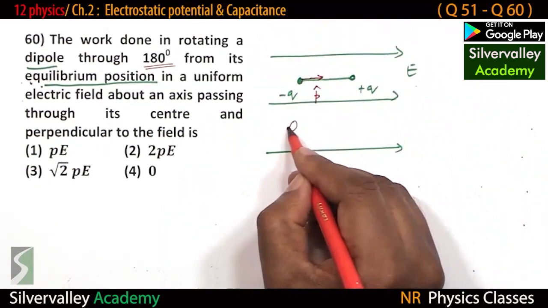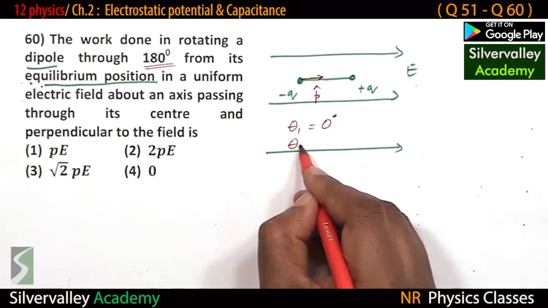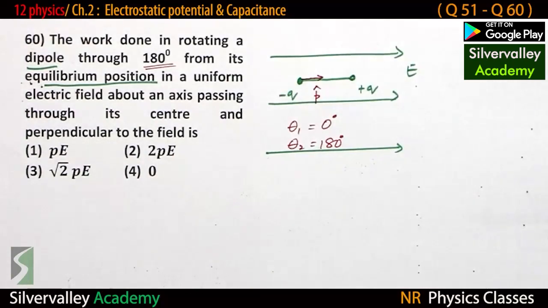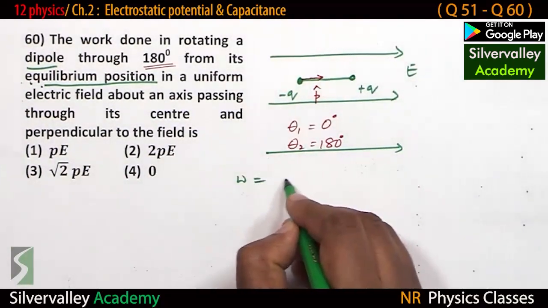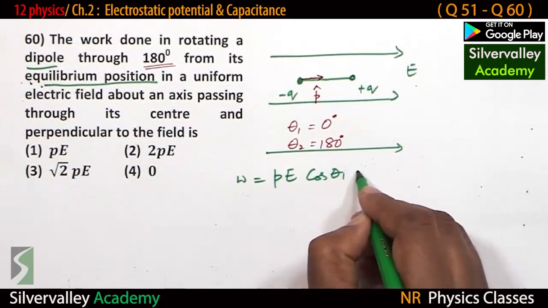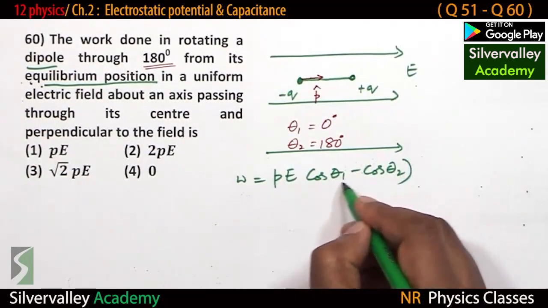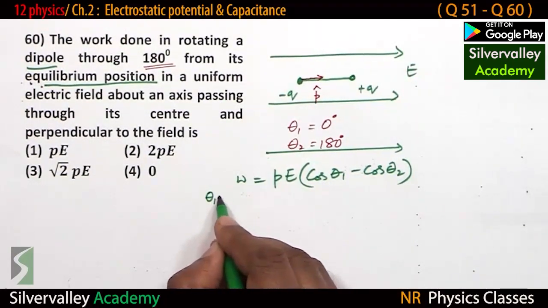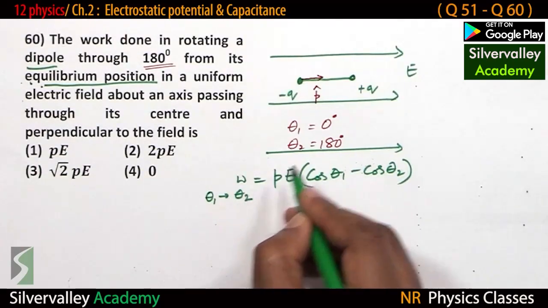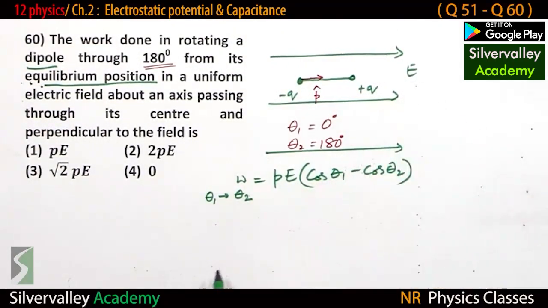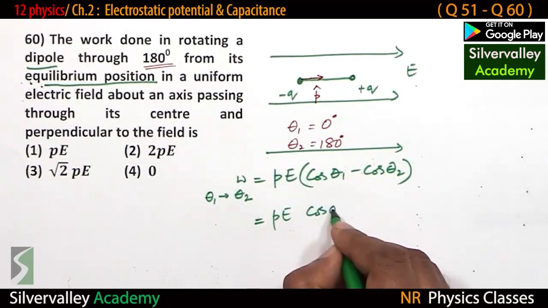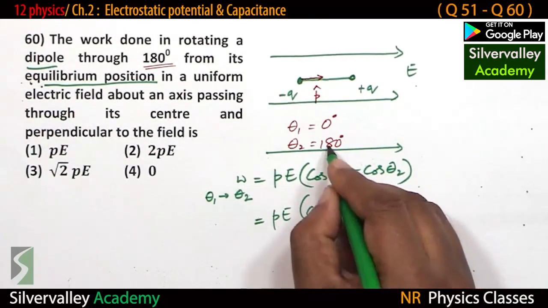So here theta 1 is 0 degrees, theta 2 is 180 degrees. Work done is dipole moment times electric field times cos theta 1 minus cos theta 2, isn't it? This is the work done in rotating the dipole from theta 1 to theta 2 in an external electric field. pE, theta 1 is 0: cos 0 minus cos 180.